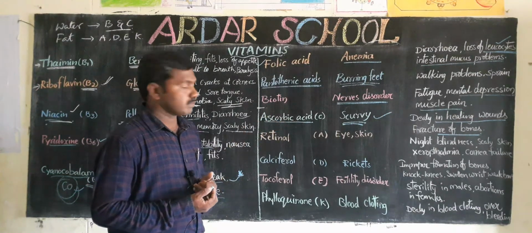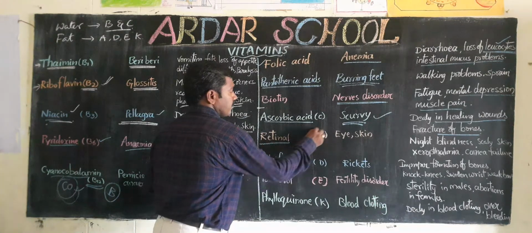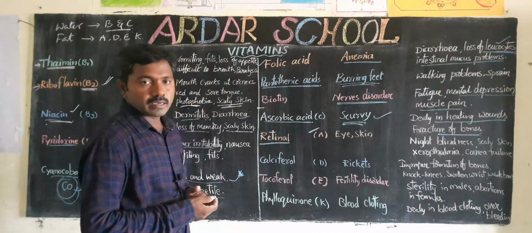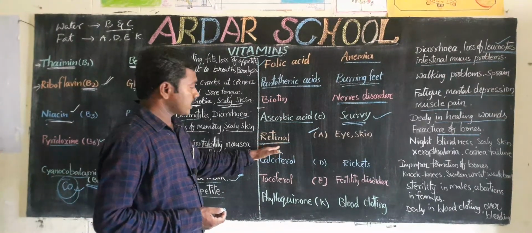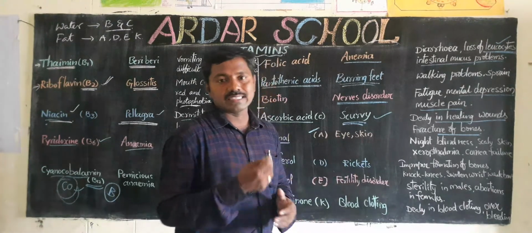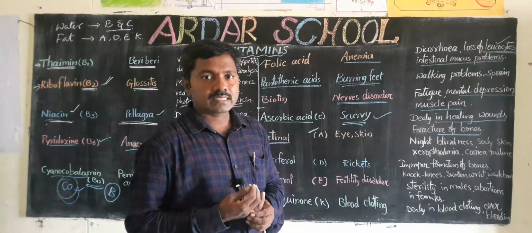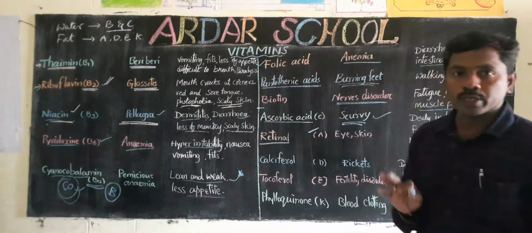Vitamin C. Next one, retinol, vitamin A. Lack of this vitamin causes some diseases, eye and skin diseases. For children, it is very, very important in view of examination.